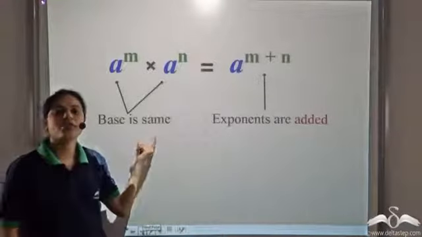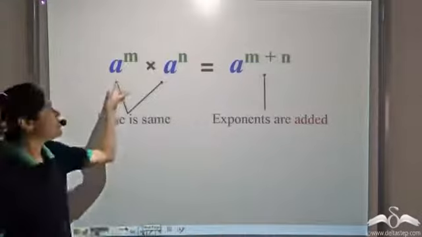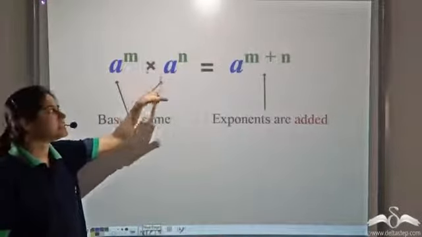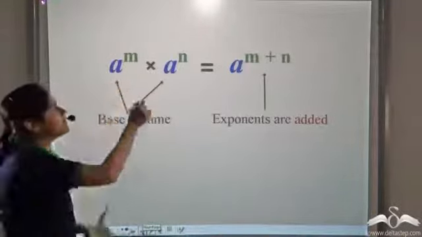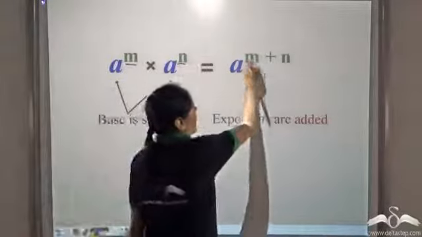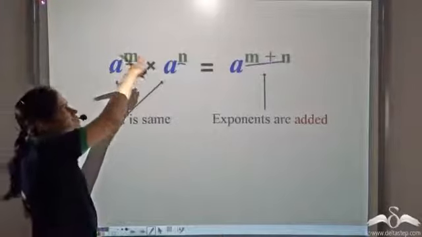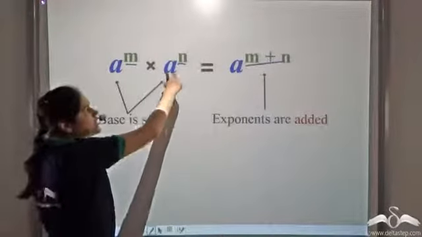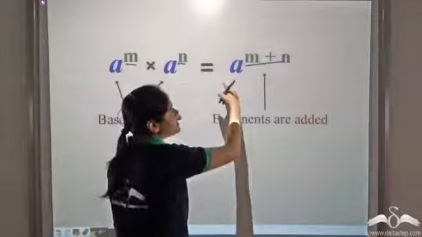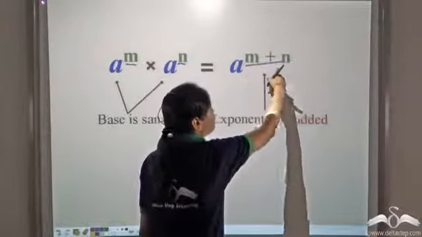So this is the law of exponents. If two exponentials with the same base are multiplied, the exponents get added and the base remains the same. So a to the power m into a to the power n gives us a to the power m plus n.